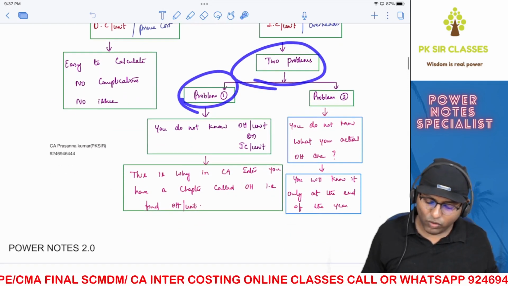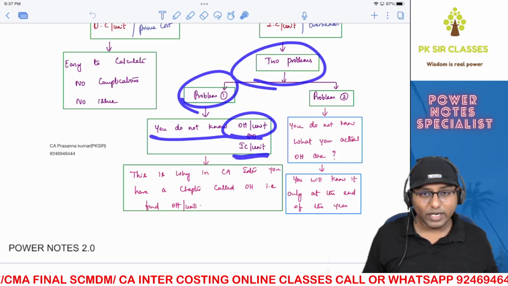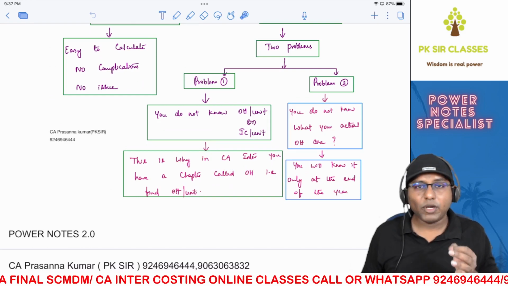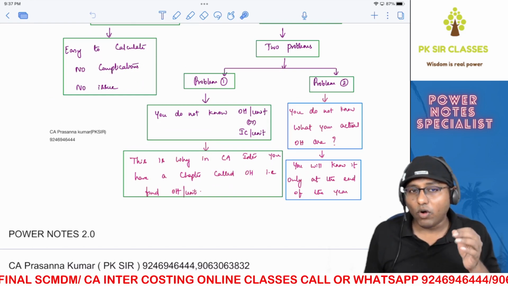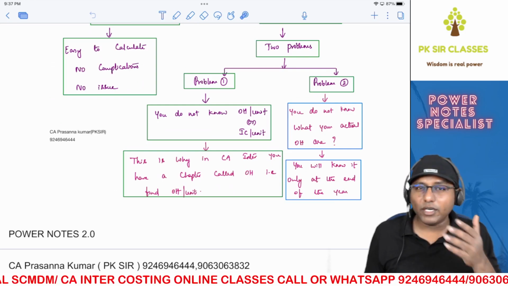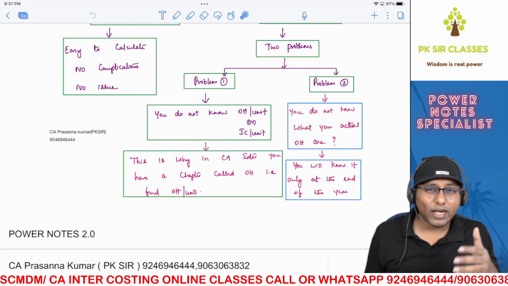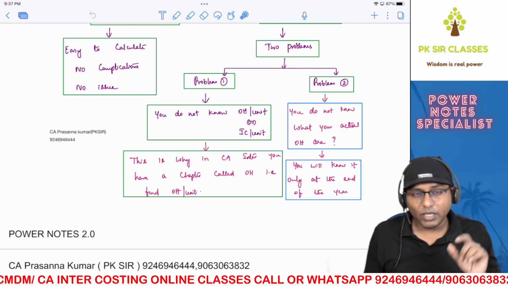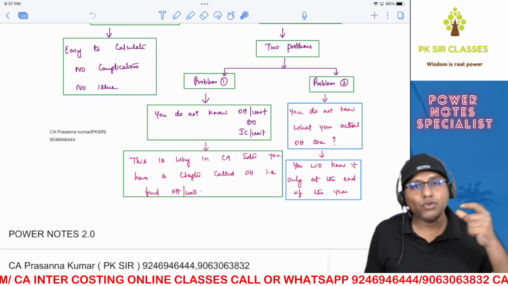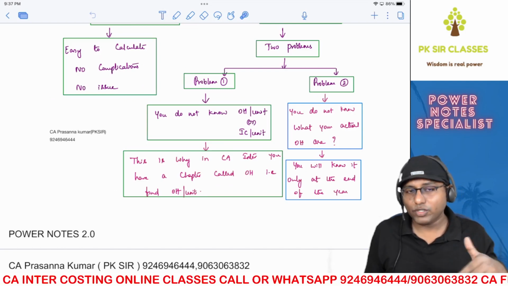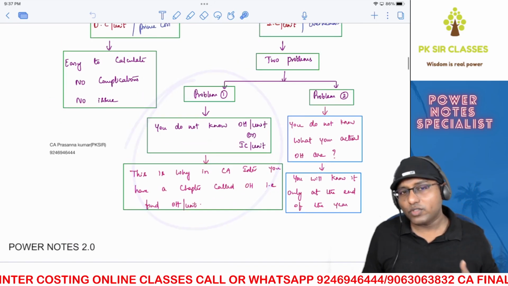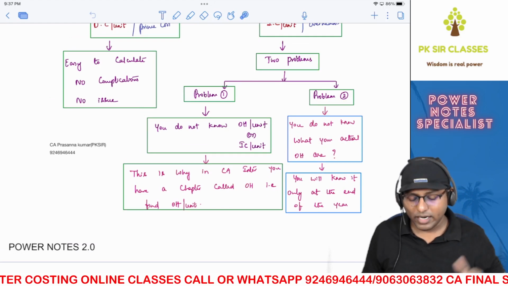Problem number one is you do not know what your overhead cost per unit or indirect cost per unit is. That is the reason in CA Inter you read a separate chapter called overheads, where the ultimate utility of the chapter is to find overhead cost per unit, where you do three steps: primary distribution of overheads, secondary distribution of overheads, and absorption of overheads. After the third step, you ultimately find overhead cost per unit, which is indirect cost per unit. You add it to direct cost per unit, you get total cost per unit, and eventually you fix your selling price. So this is the first problem, and that we eventually solve with the help of the overheads chapter. We have already learned that in your Inter.